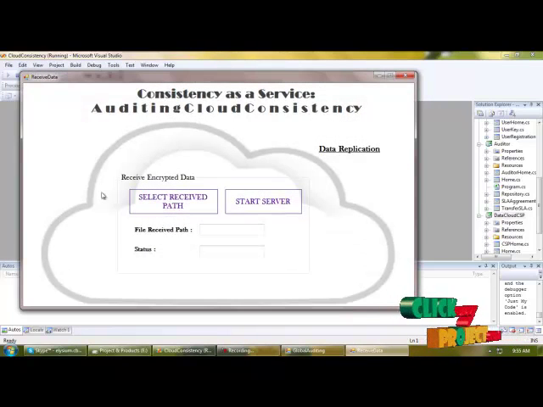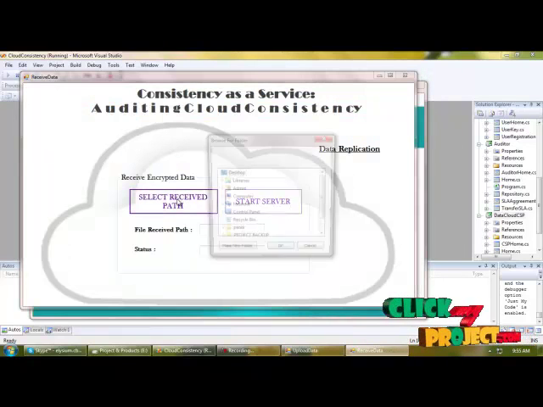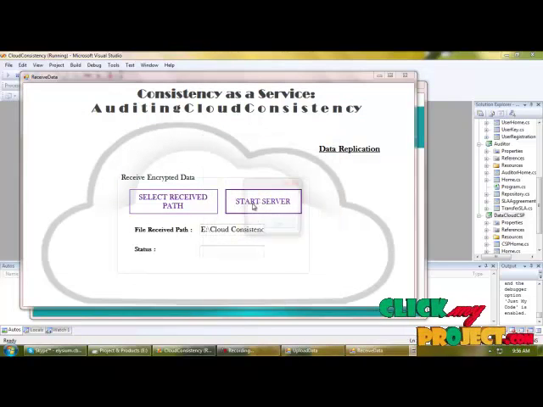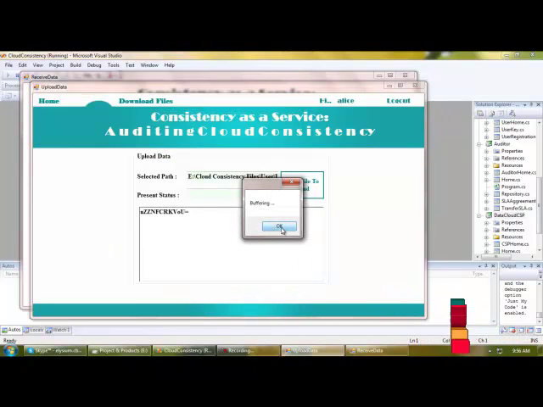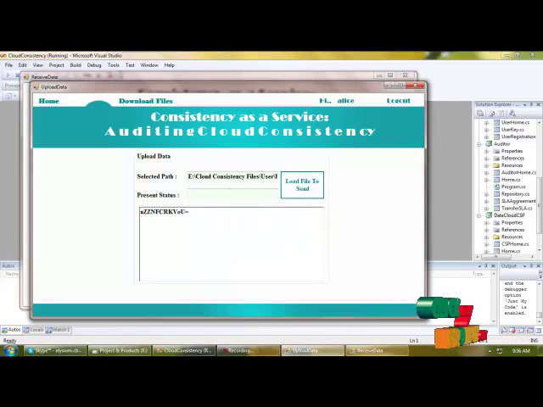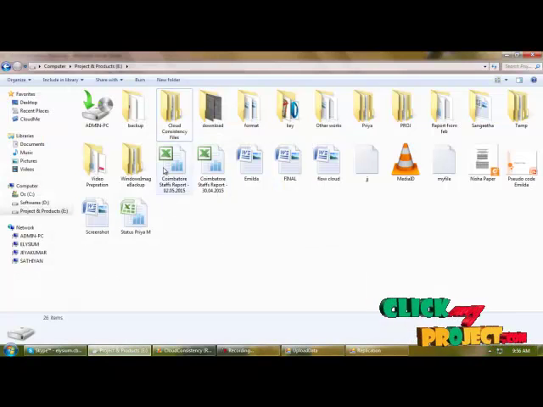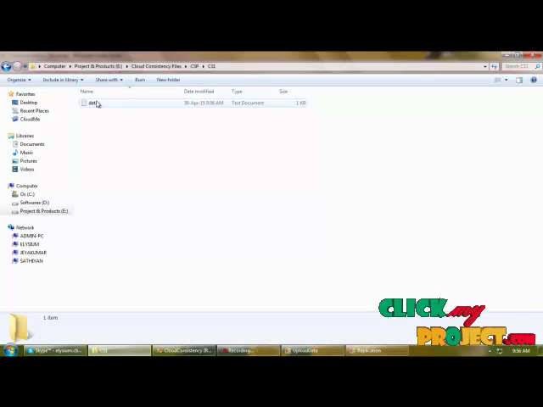And next we are receiving the data from the user. For that we need to upload the data here, and for uploading the data we need to start the server. So I'm selecting the receive path as cloud service provider and starting the server. And from here we are loading the encrypted file for upload into the service provider. And next, data replication. Here the cloud service provider will view the received file and replicate data into multiple CSs, that is multiple cloud services. So the replicated data will be stored in multiple servers' data files.